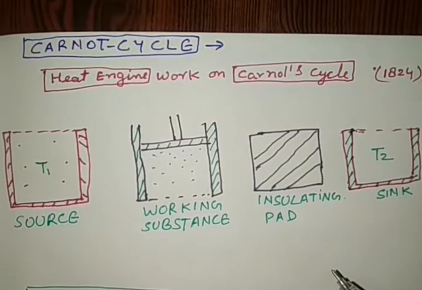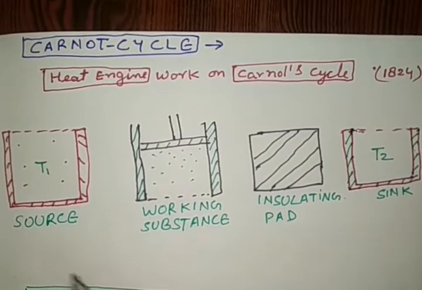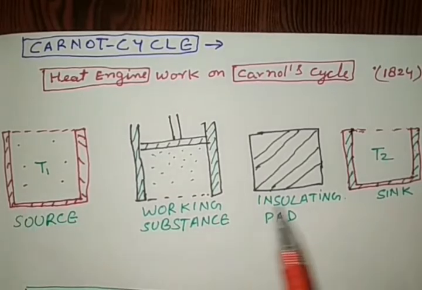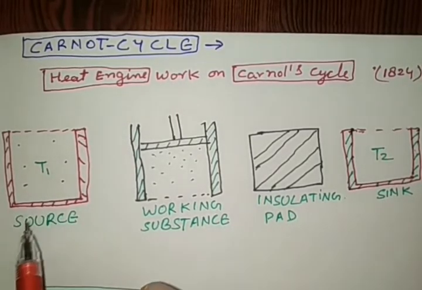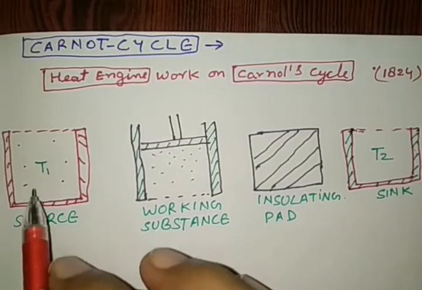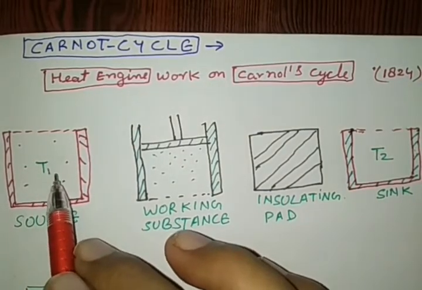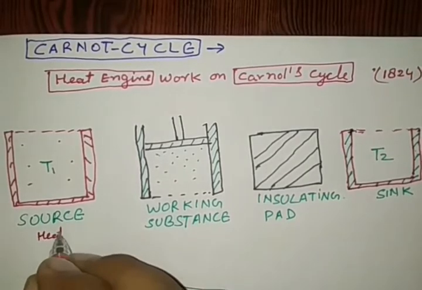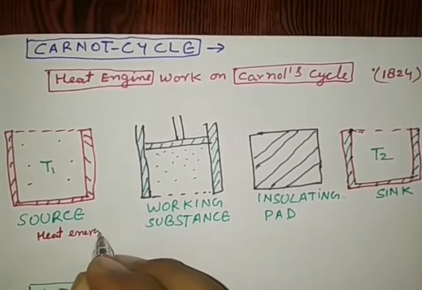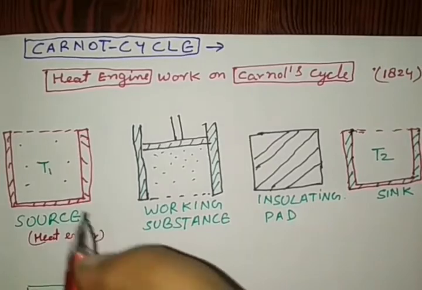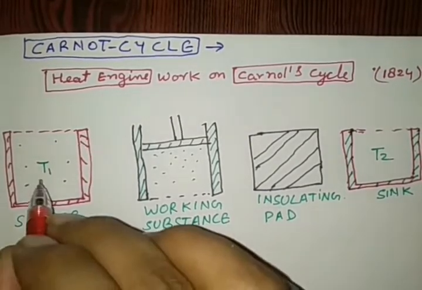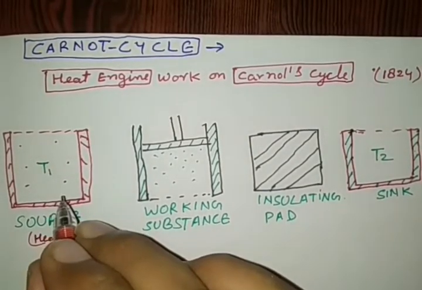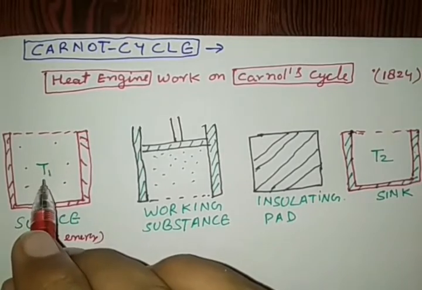To understand the Carnot cycle, let us become familiar with these four things. The first one is a source. Source means a source of heat energy, and this source of heat energy is called a reservoir. What does reservoir mean here?